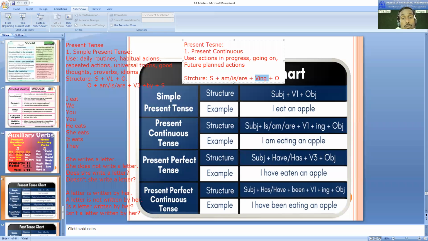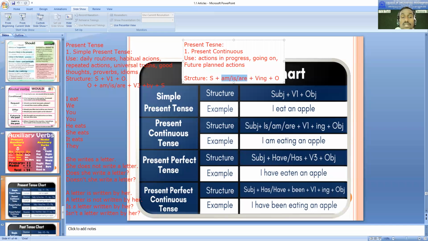So therefore, you should not have confusion. Don't judge only on amizar, don't identify the tense based on only amizar, because amizar can be used like I'm a doctor, I'm a teacher, he's an engineer, and also with passive voice.